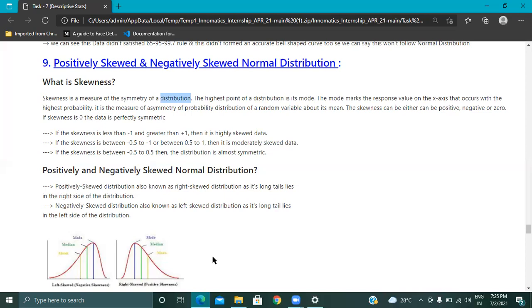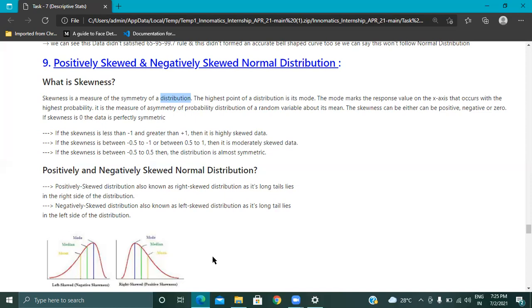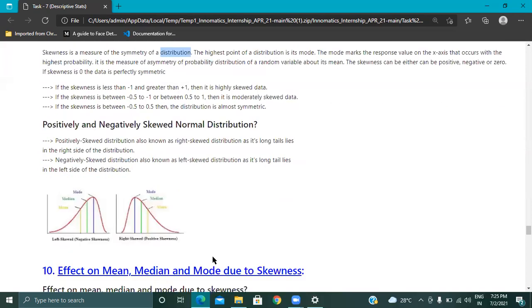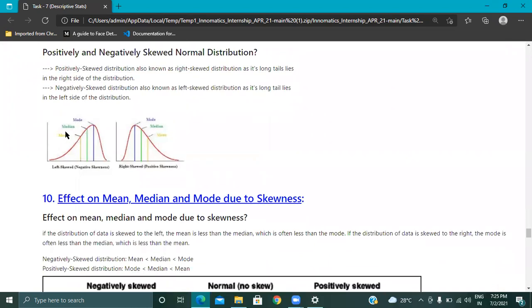For a normal distribution, if we determine the skewness, it is helpful to understand the data easily. So for this purpose, we are going to use skewness. There are two: positively skewed data and negatively skewed data. You can see the positively skewed data is also known as the right side, and the negatively skewed data is also known as the left side of the distribution.